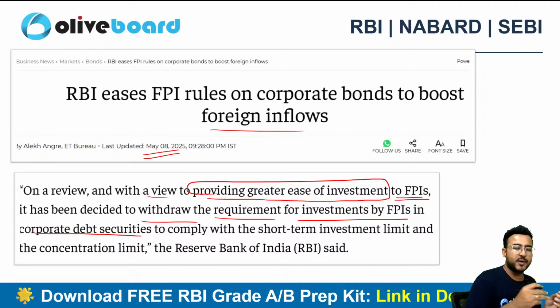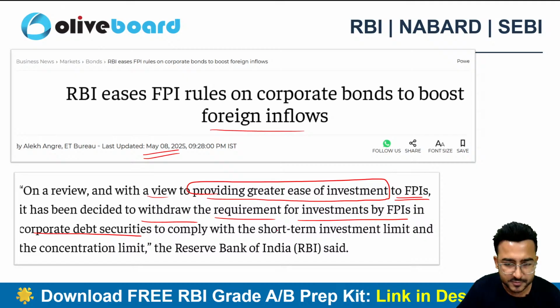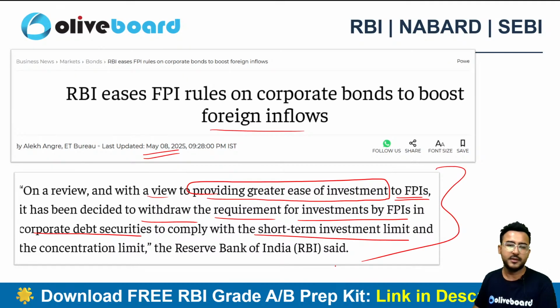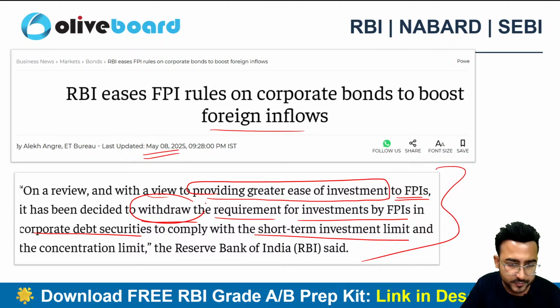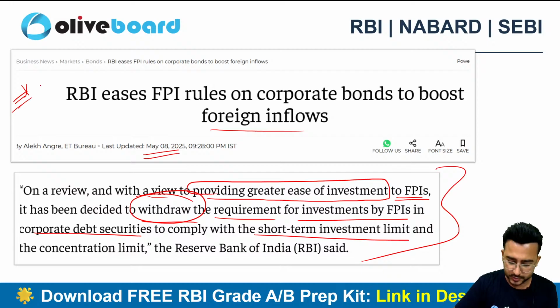The requirement for the FPI to invest in the corporate debt securities and to comply with the short-term investment limit requirement as well are waived off as of now. RBI has decided to withdraw these requirements. I'm just talking about the corporate debt securities and short-term investment limit. So please do remember this particular news as well.